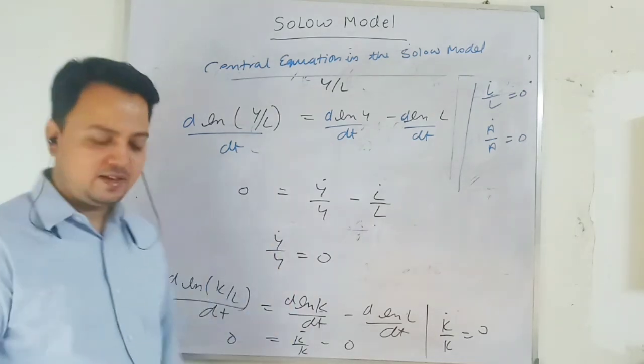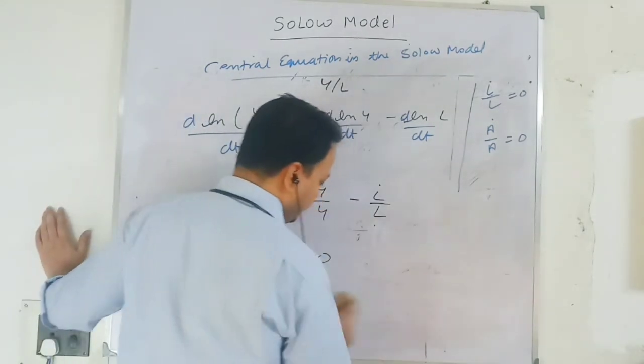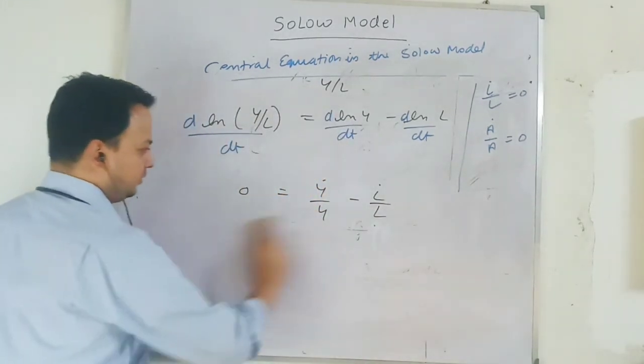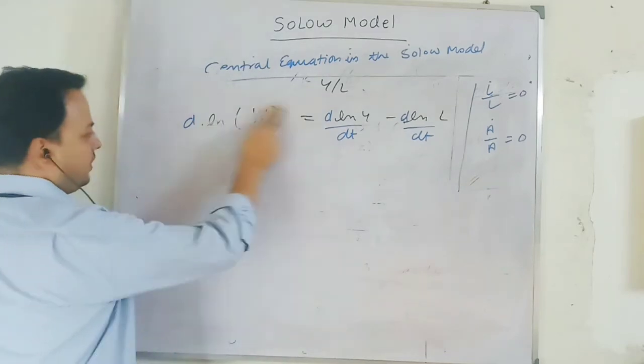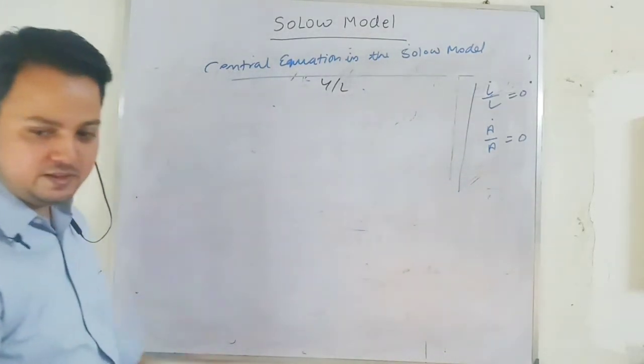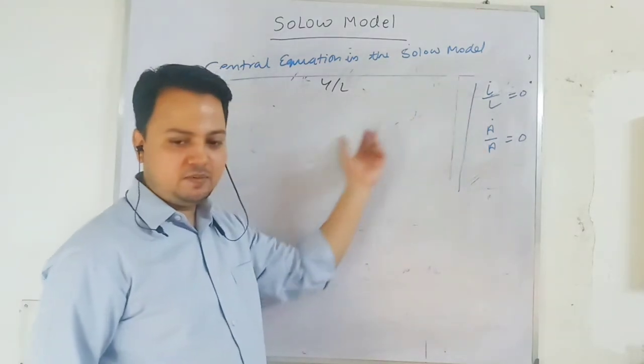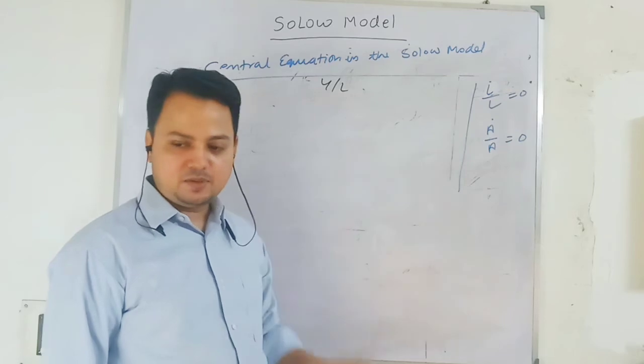So we have constructed a steady state where all the endogenous variables are not growing. That means their growth rate is 0, and the economy will stay at that steady state forever, given these two assumptions and given our saving propensity and depreciation rate.